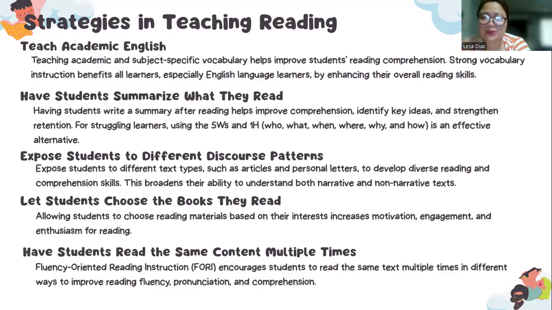Not only that, we also have problem solution and chronological order. Recognizing these text structures allows readers to anticipate how information will unfold, making comprehension faster and more systematic.